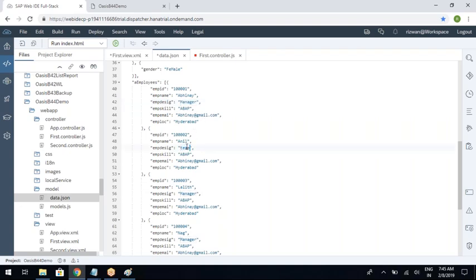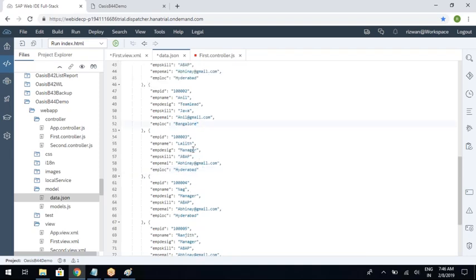So I'm just writing team lead here. So I'm writing Java and anil@gmail.com, and I will keep you in Bangalore. And Lalit SSC, I will keep you as UI5, and lalit@gmail.com, and location Chennai.